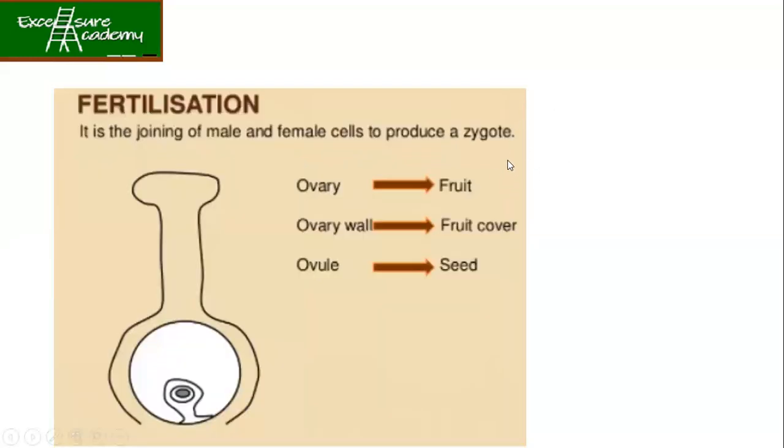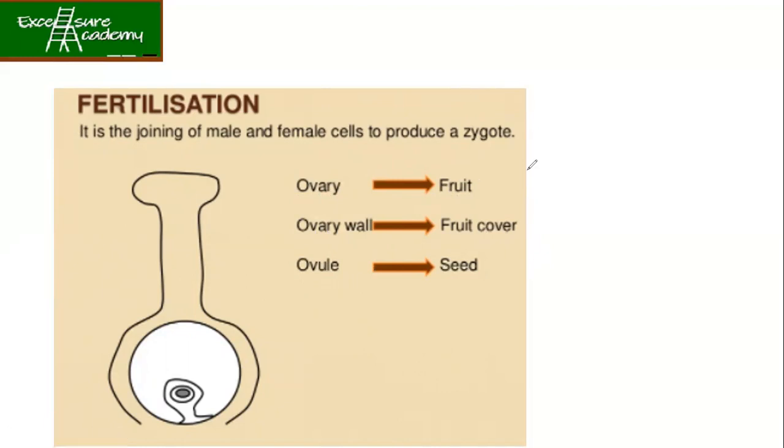Now let's talk about the fertilization. It is the joining or fusion of male and female cells to produce a zygote. What happens later is that when the zygote is formed, the ovary will become the fruit, the ovary wall will become the fruit cover, and the ovules become the seed. This is really very important.